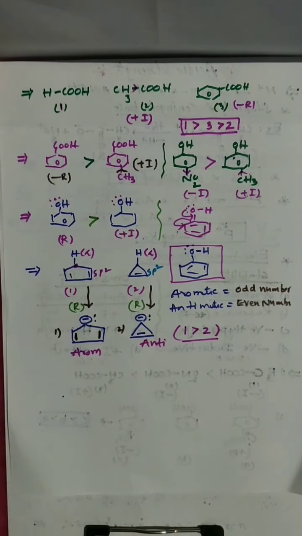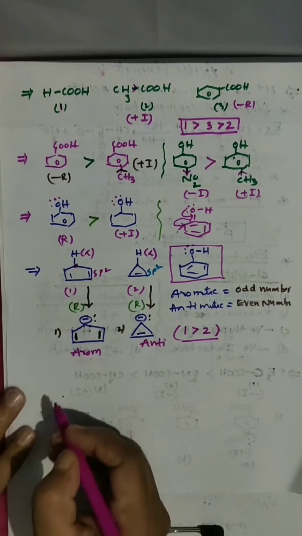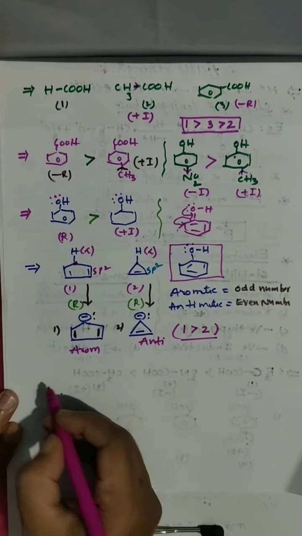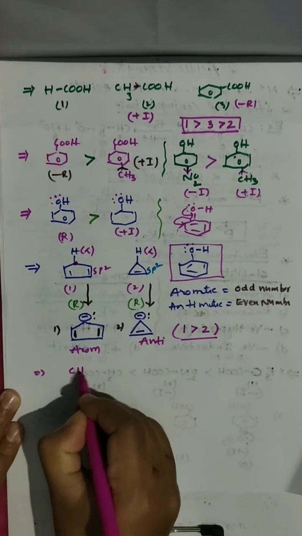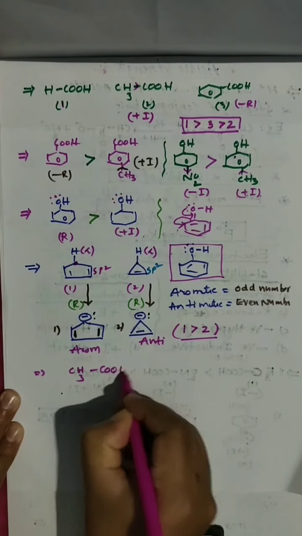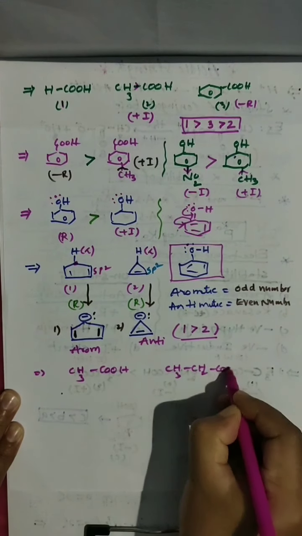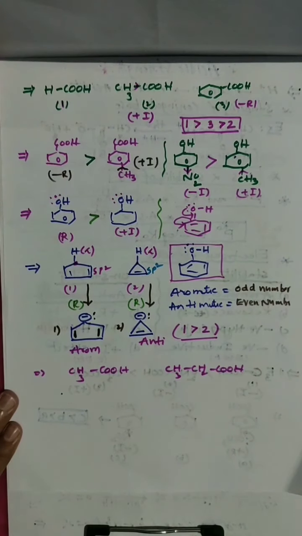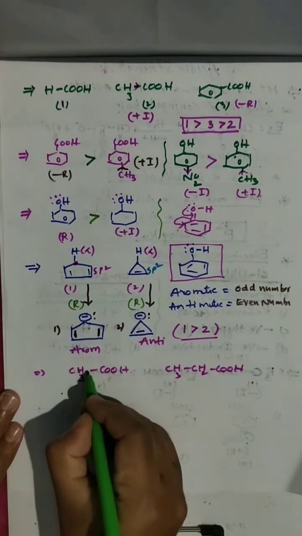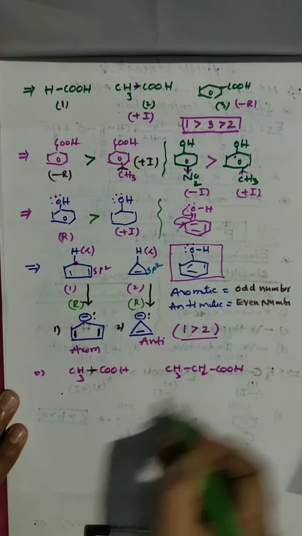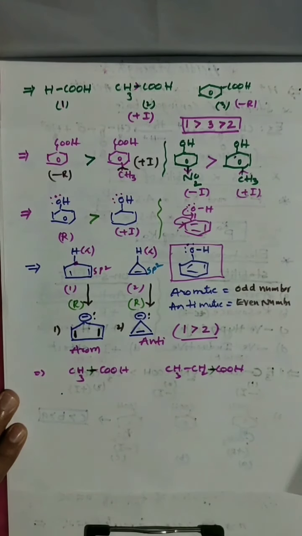And this is the way. And I will go for one small, somewhere given like this: CH3COOH and CH3CH2COOH, which is more acidic? Look here, very easy. This is electron donating group, this is also electron donating group.